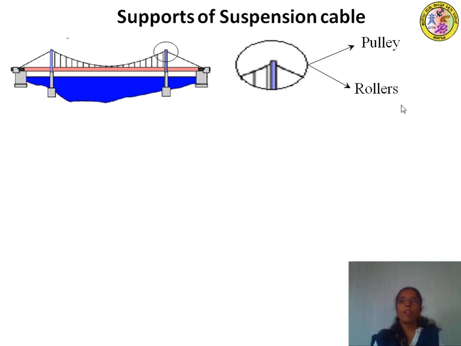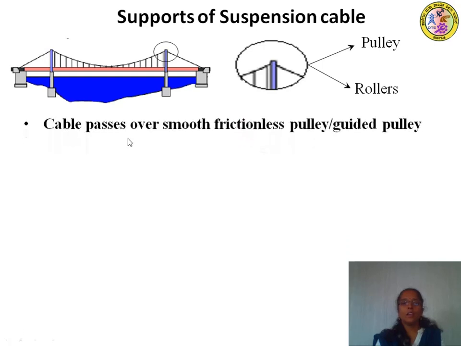In case of the pulley arrangement, the cable passes over a smooth frictionless pulley, also called a guided pulley.